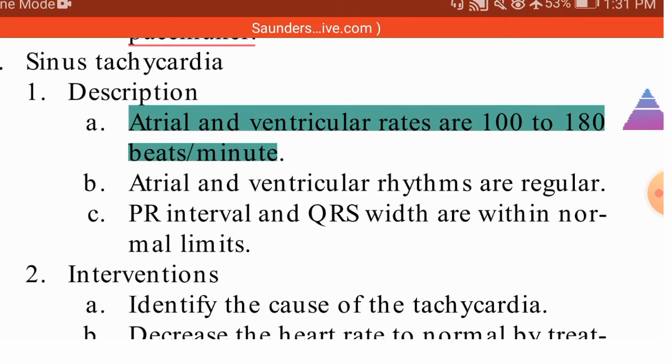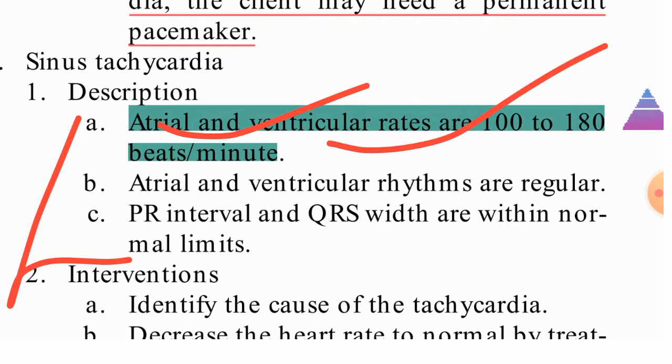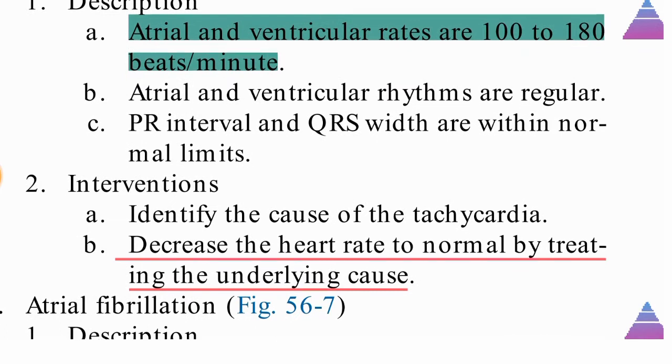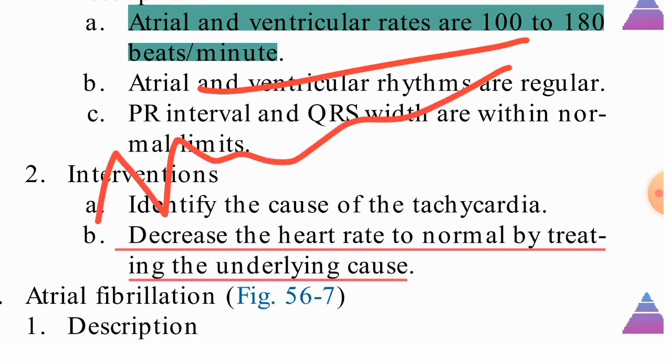In sinus tachycardia, the atrial and ventricular rates are 100 to 180 beats per minute. In bradycardia it will be less than 60, and tachycardia means it will be greater than 100. So that is sinus tachycardia. Atrial and ventricular rhythms are regular, but more ECG complexes will be there in a minute.